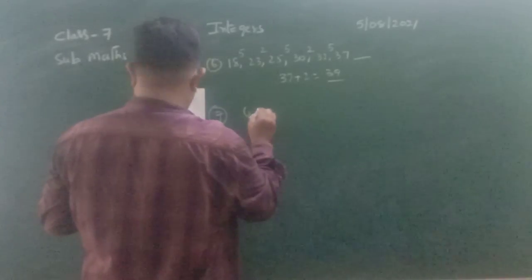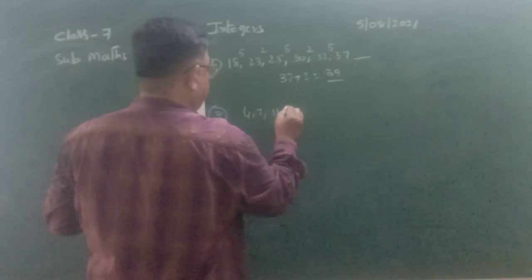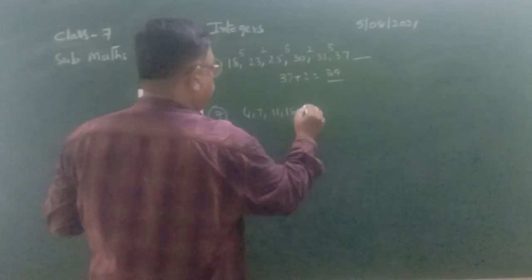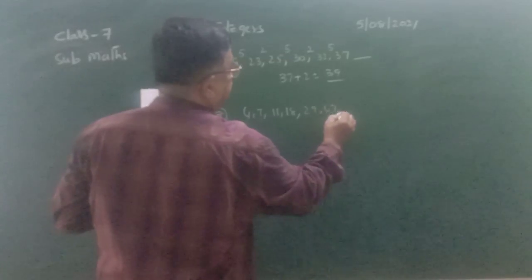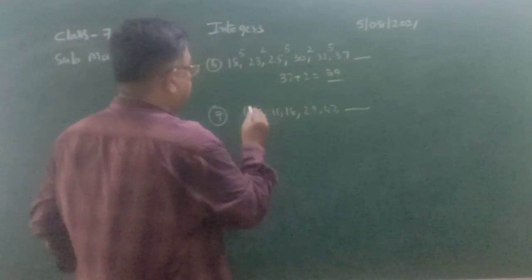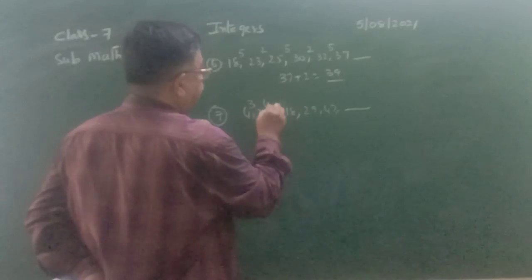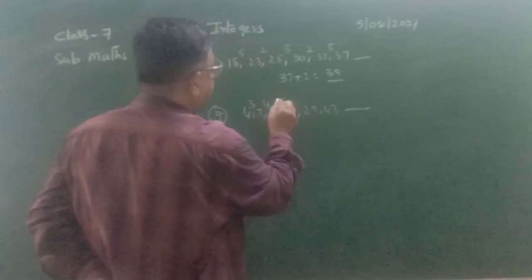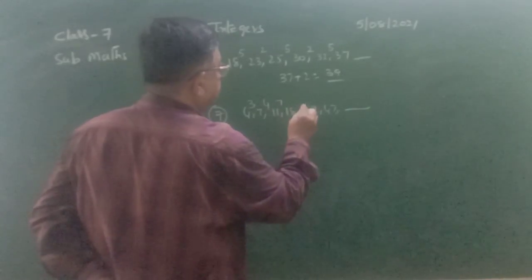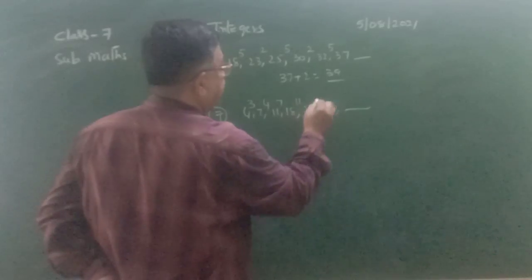Next one. 4, 7, 11, 18, 29, 47. We want to find the next number of the series. Here 3 is added, next 4 is added, next 7 is added, next 11 is added, next 18 is added.